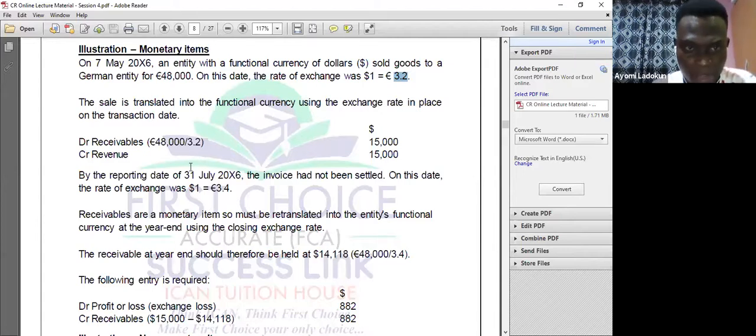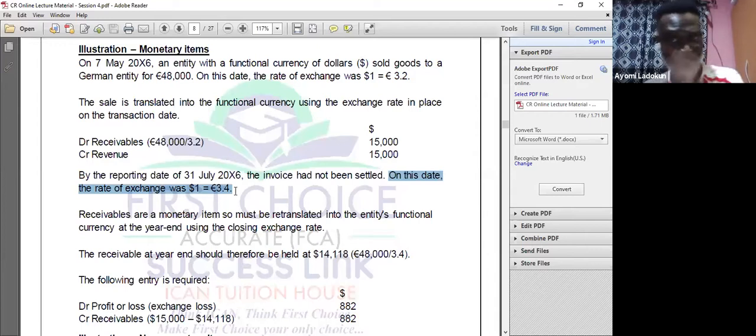Then I go again to the reporting date, because the invoice has not been settled. My reporting date is 31st July 2026, and on this date, this is the exchange rate. Sometimes the examiner might even give you exchange rates that are not relevant. So I need to ask myself, since it has not been settled, year-end balance is calling me. What is my year-end balance? It is two things, monetary item and non-monetary item.